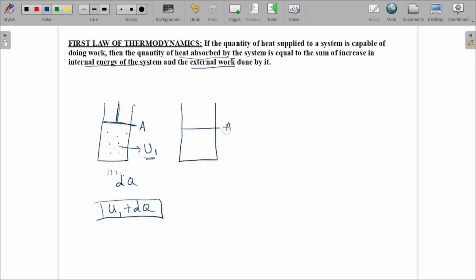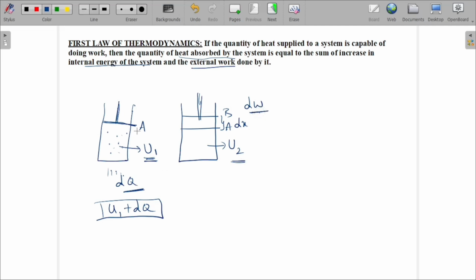Initially this is the position of the piston, now it goes to position B. Let's consider it travels a distance dx. Then some work dW is done. Let's say the new internal energy is U2, so the initial internal energy is U1 and now it is U2. The energy given is dQ, and because of this, the gas has done some work.